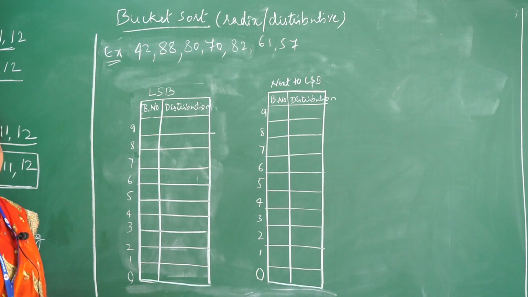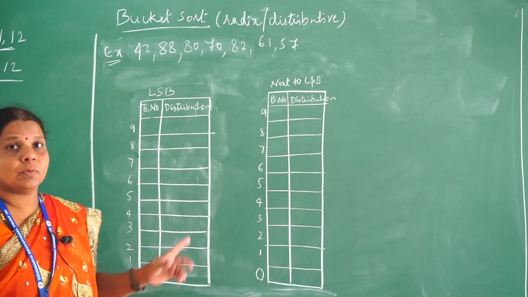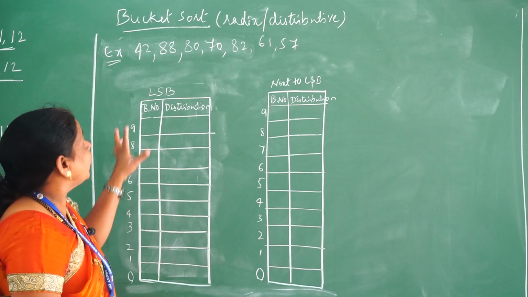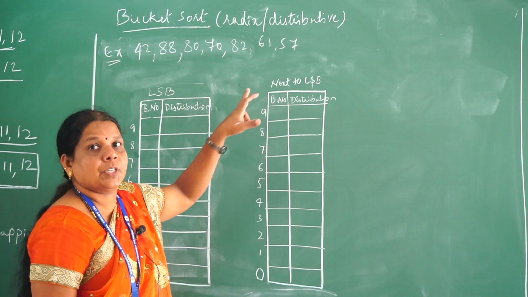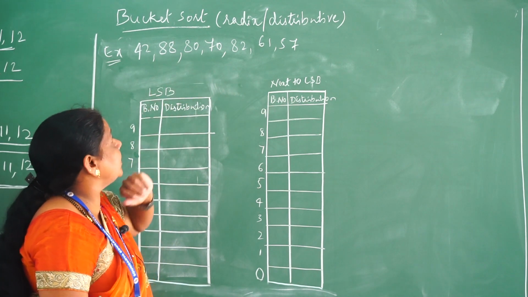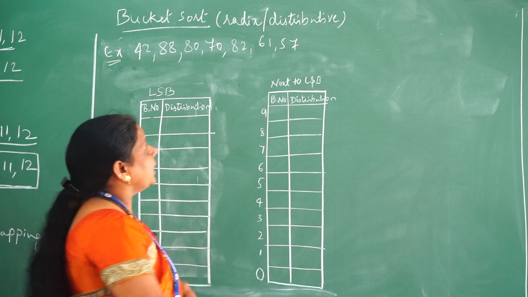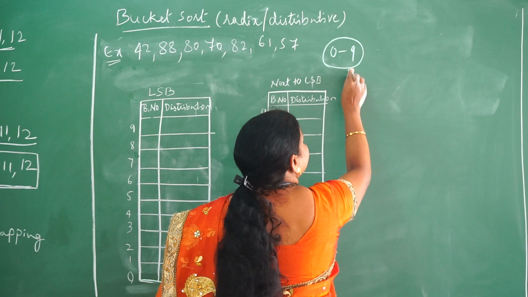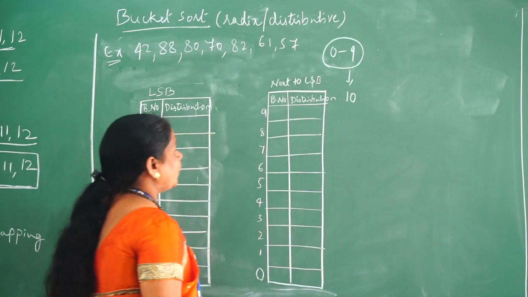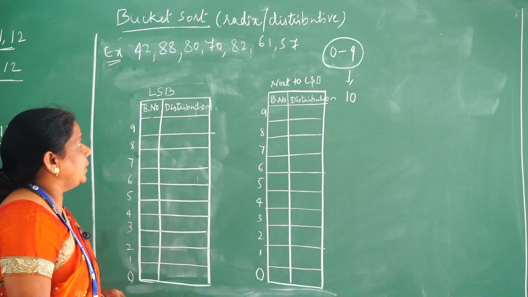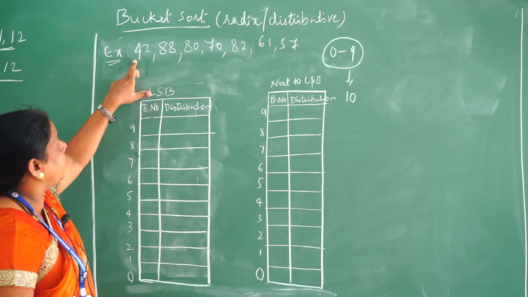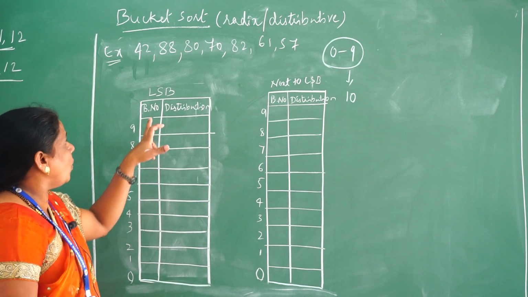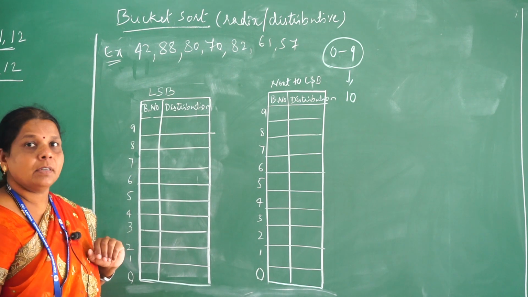Next technique, bucket sort. It is also called a radix sort as well as distributive sort. So in this bucket sort we need to find out whether you are using decimal numbers or which number. Here in the example I used decimal numbers with 2 digits. So totally it will be defined by 0 to 9 decimal digits. So that is nothing but 10 buckets I need to frame. So here there are 2 buckets I used, because one for unit place, another for tens place. So in the bucket there are 2 divisions, one is called bucket number, another one is called distribution.